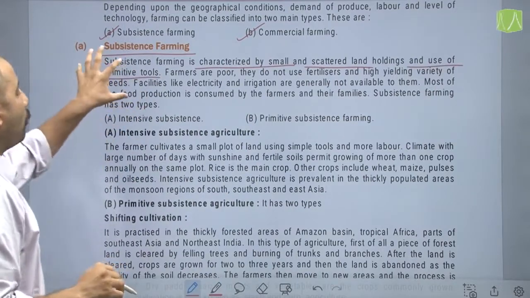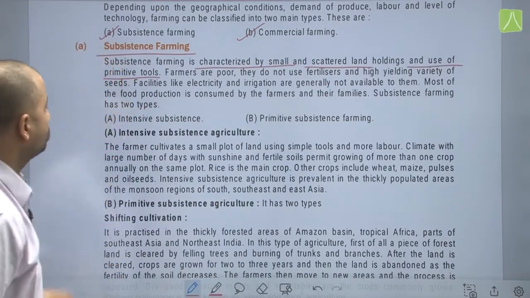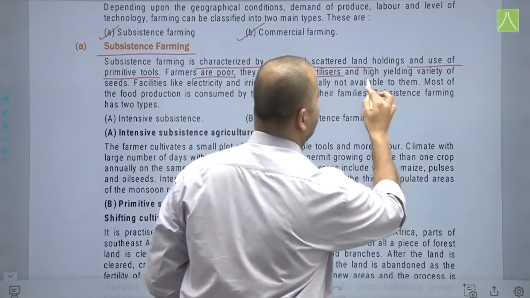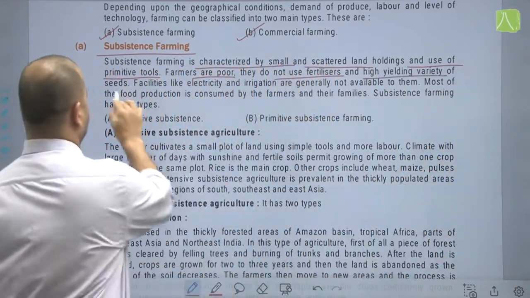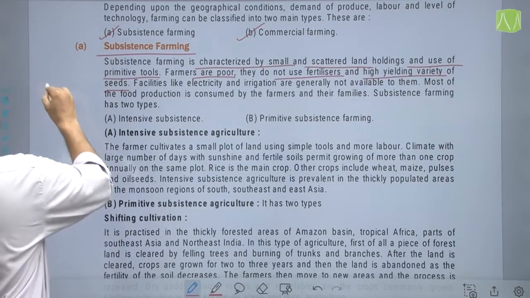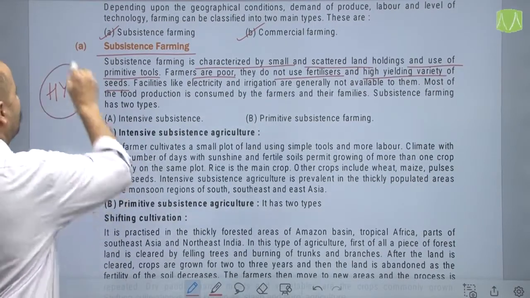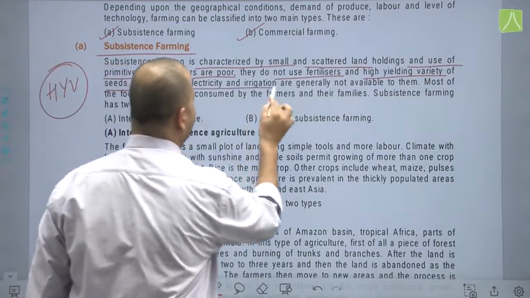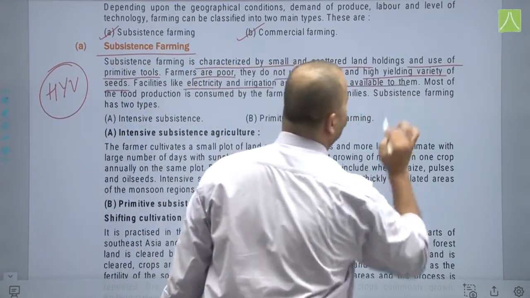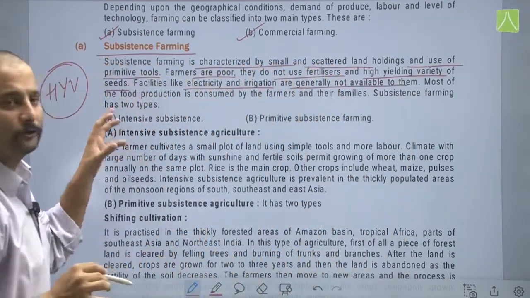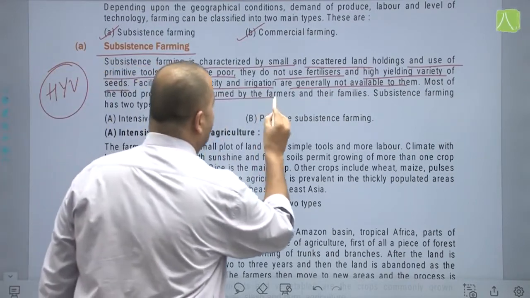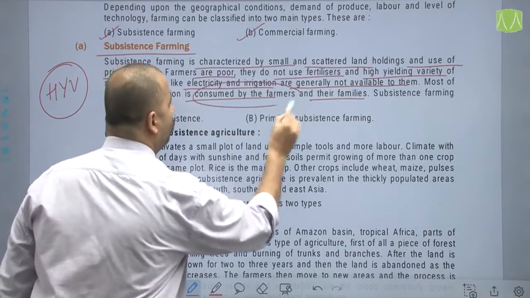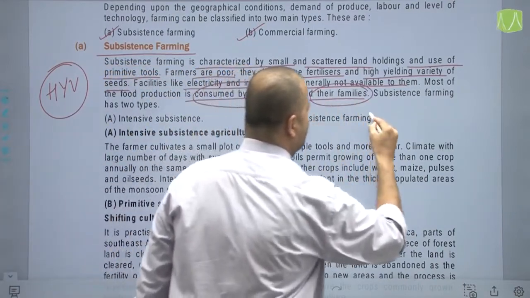Now you do not have modern methods of farming here. Farmers are poor and they do not use fertilizers and high yielding variety of seeds. So they do not use HYV seeds for farming. Apart from this, facilities like electricity and irrigation are generally not available to them, and most of the food production is consumed by the farmers and their families. That is, they are producing for self-consumption only.